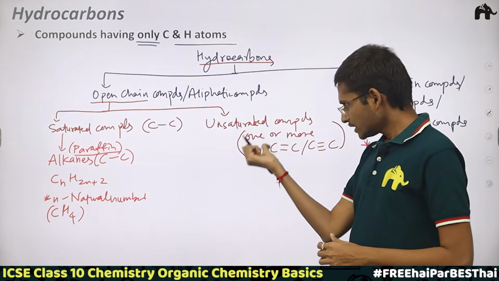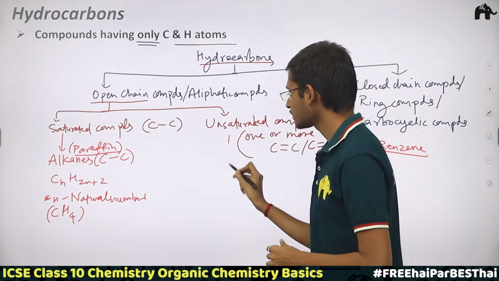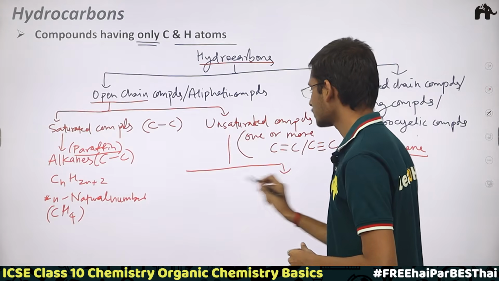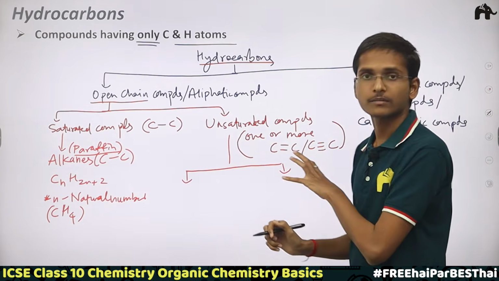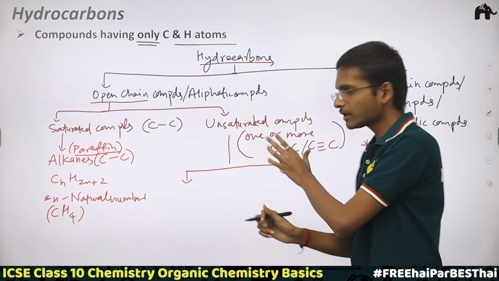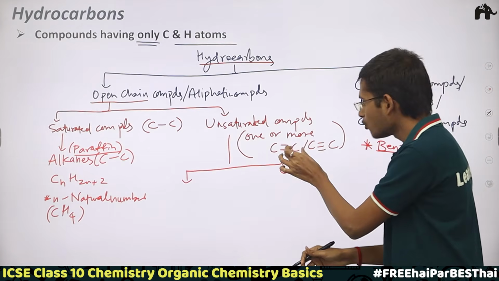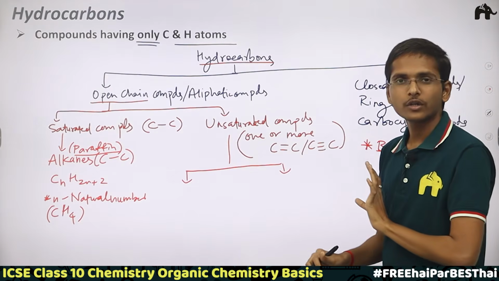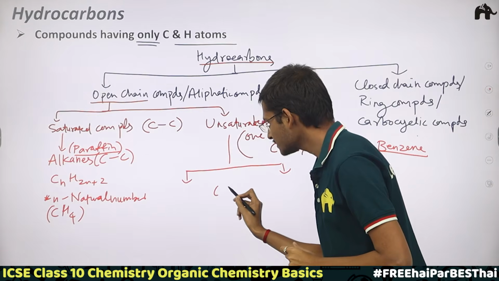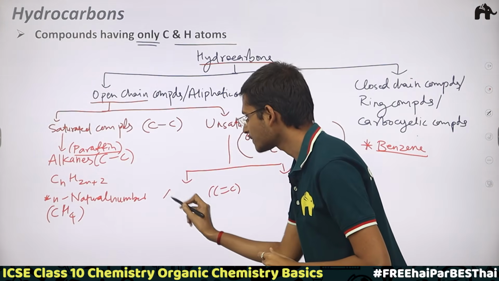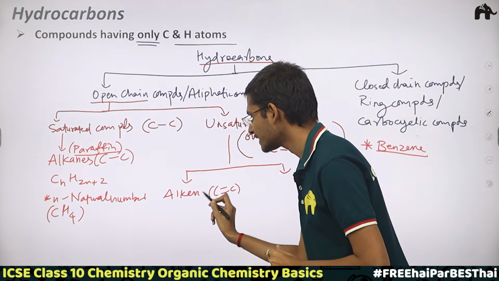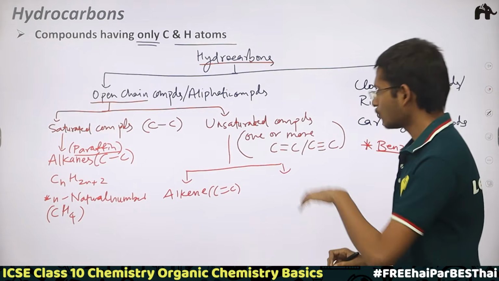Now in case of unsaturated compounds, there are two types. One type of unsaturated compound has at least one carbon-carbon double bond, and that is called an alkene.